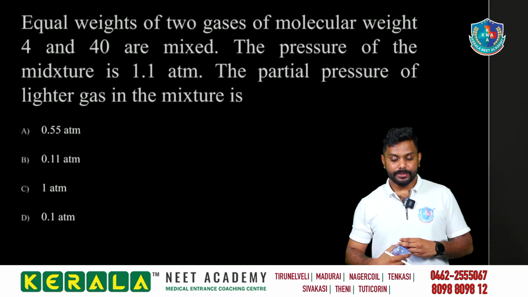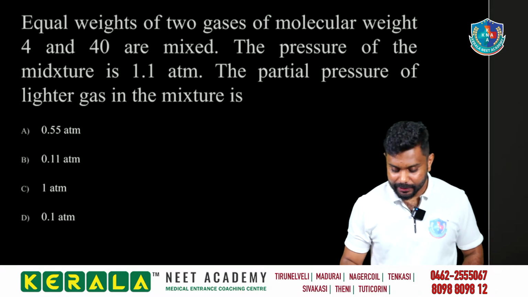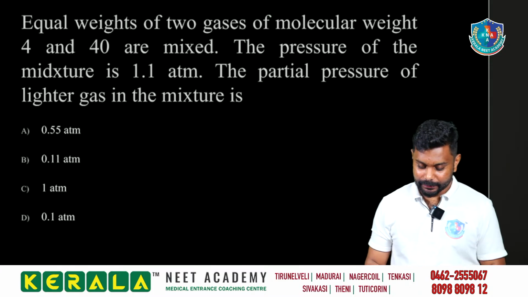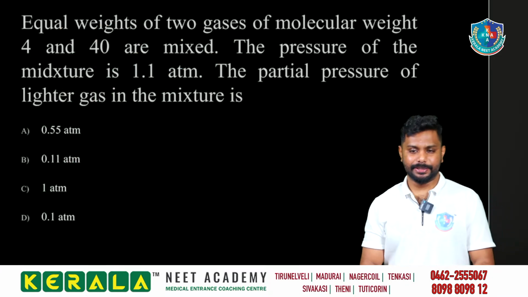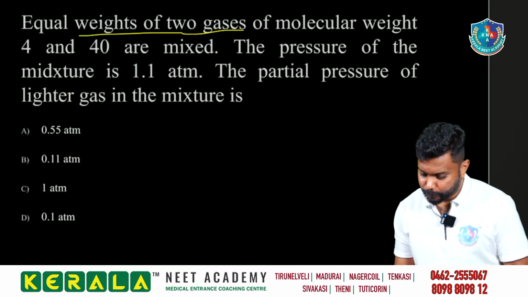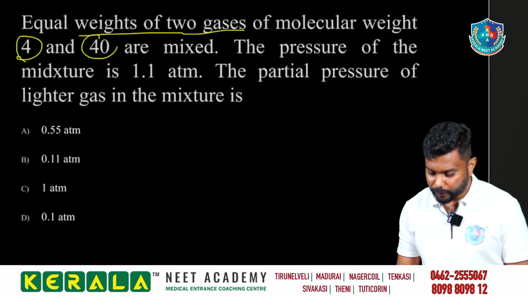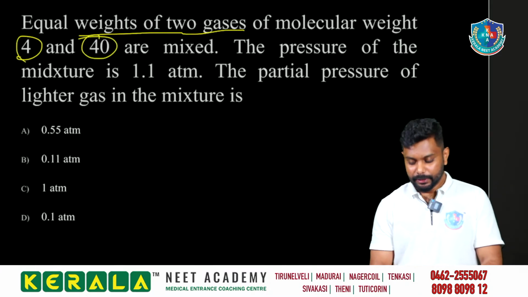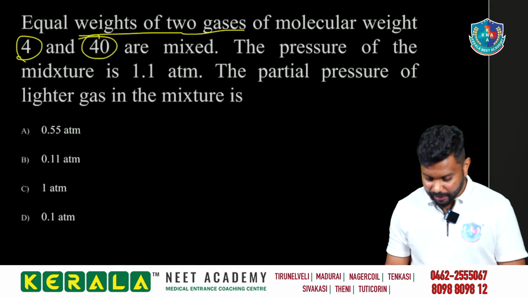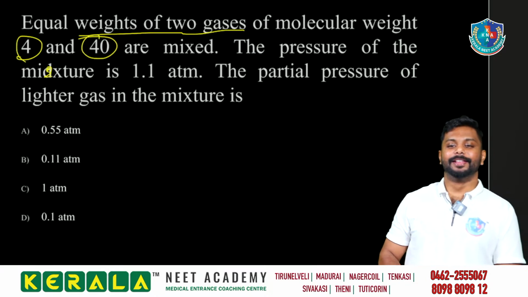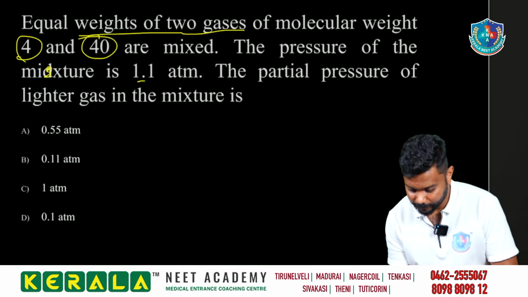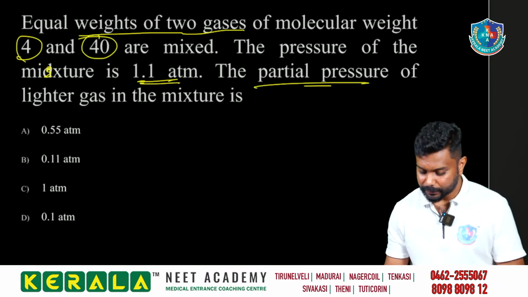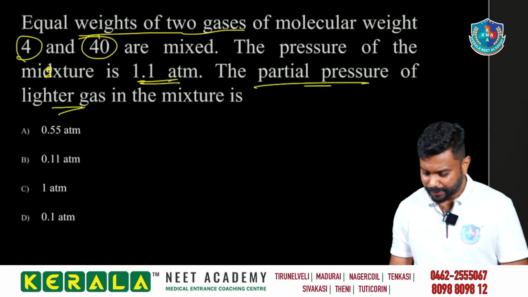Good. Next, equal weight of 2 gases of molecular weight 4 and 40 are mixed. Equal weight of. Simple concept da. The pressure of the mixture is 1.1 atm. The partial pressure of lighter gas is equal to what?